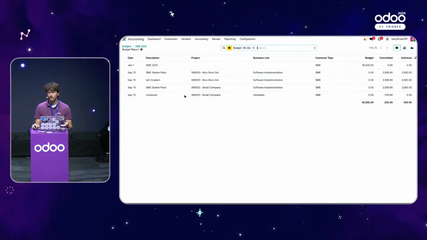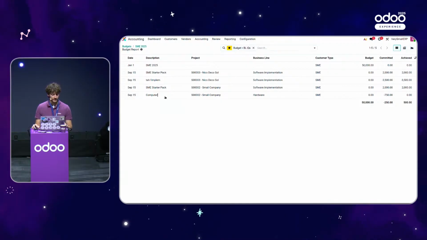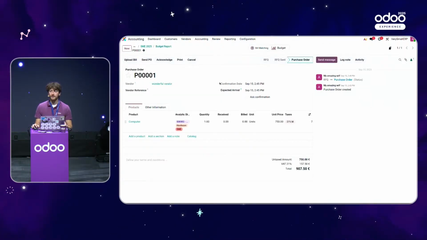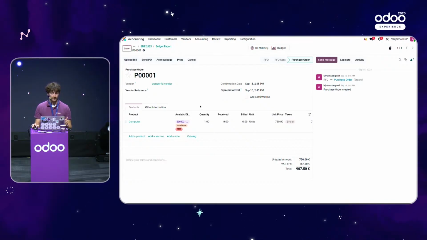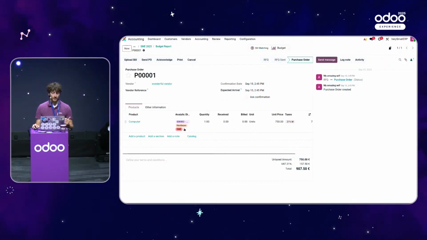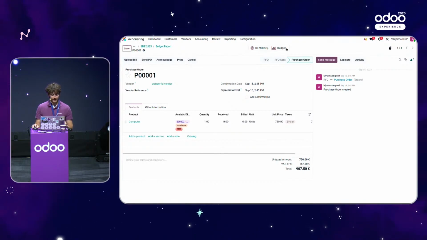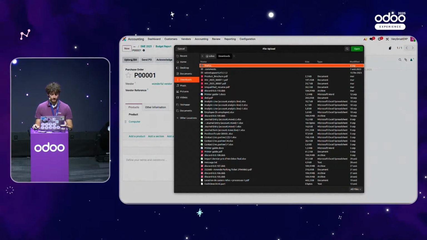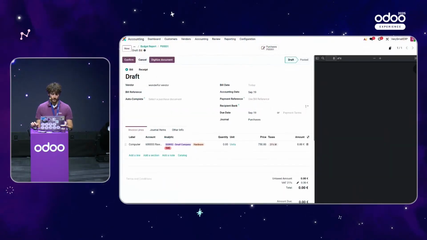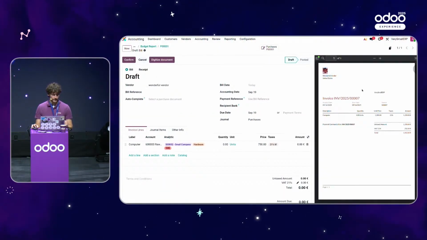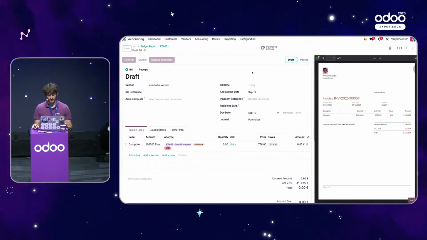So how can I know what is linked to this line? Well, nothing is easier. I can just click here, and I will be brought to my purchase order. And here I can see that I have indeed a purchase order that has already been validated. And so you can see that on the analytic distribution of the computers that you're buying, there is this line SME, so it will be linked to our project, but actually there is no bill connected. So let's just upload a bill. Here, we wait for a while. Here, our bill has been uploaded, and now we can confirm our bill.